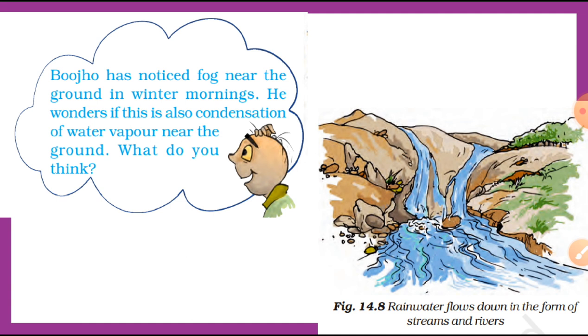Look, most of the water that falls on land as rain and snow sooner or later goes back to the ocean. It happens in many ways. Let me tell you some of them. When snow in the mountain melts into water, this water flows down from the mountain in the form of a stream or a river. Some of the water that falls on land as rain also flows into some other streams directly, and then these streams or rivers add this water to the ocean. Most of the rivers cover long distances on ground and ultimately fall into the sea or any other ocean.